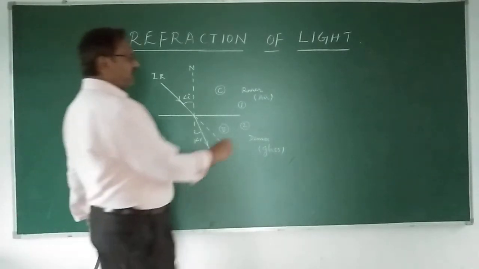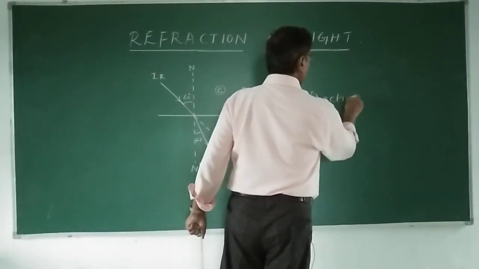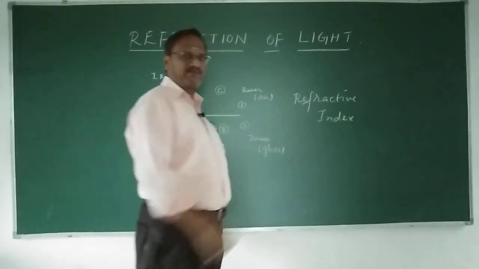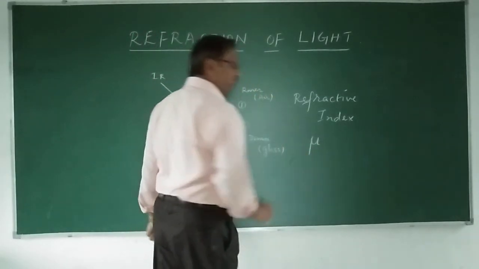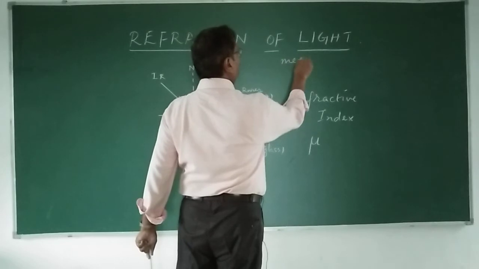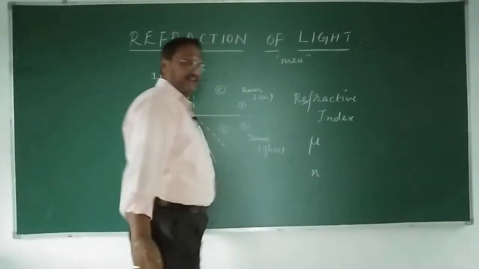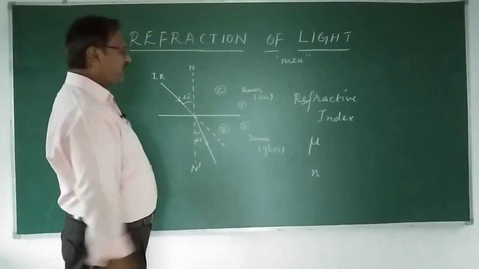Now what is the refractive index? Two different symbols are used. In some books they use the symbol mu, or in simple terms we also can use n. So what is this refractive index?